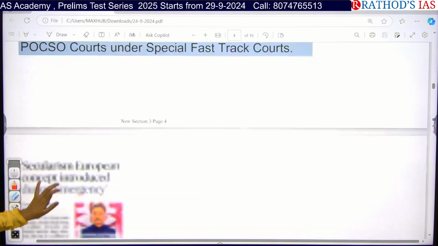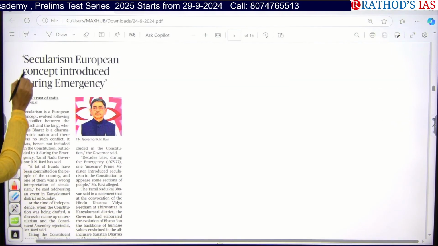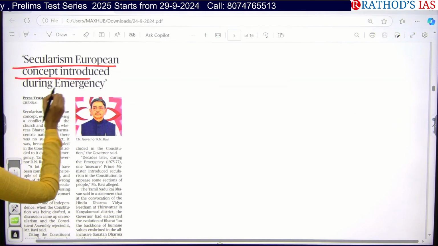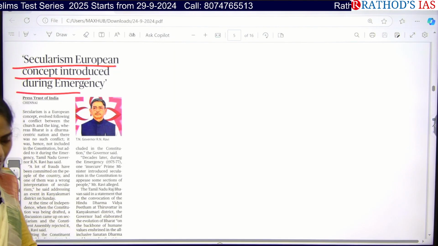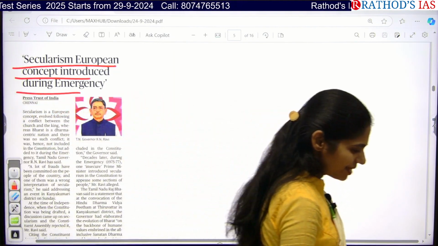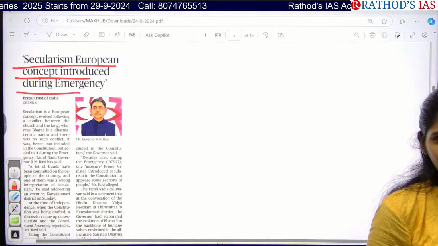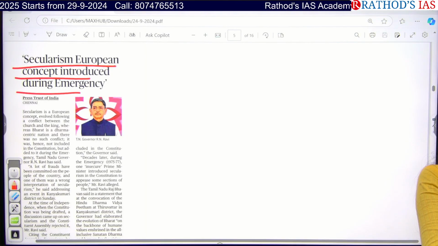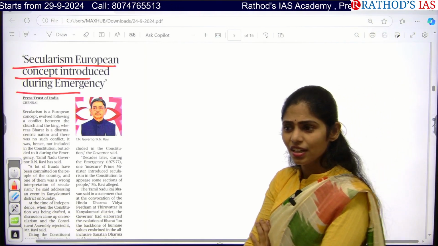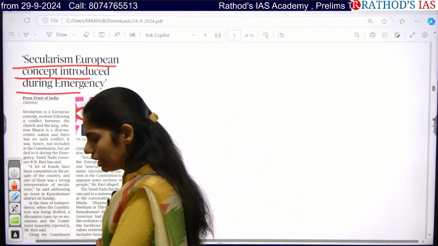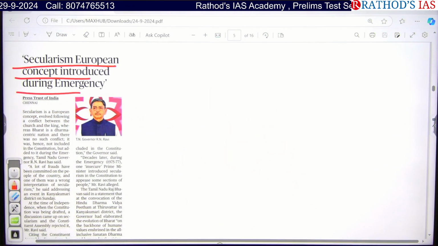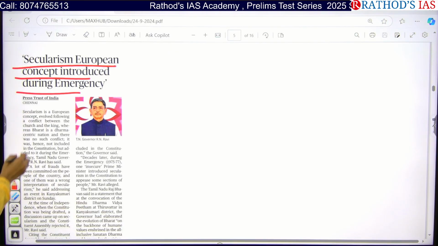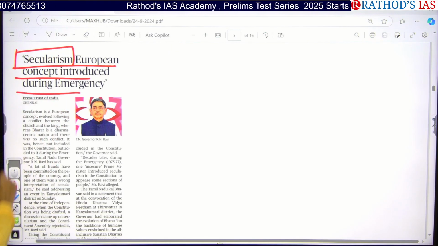Okay. So see this article: secularism, a European concept introduced during emergency. What is the meaning of secularism? Is there any question that appeared in 2024 mains regarding secularism? Yes. What is that question about? Discuss the difference between secularism of US and India. So what is the meaning or concept of secularism?